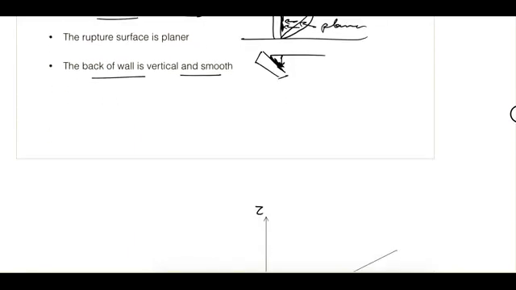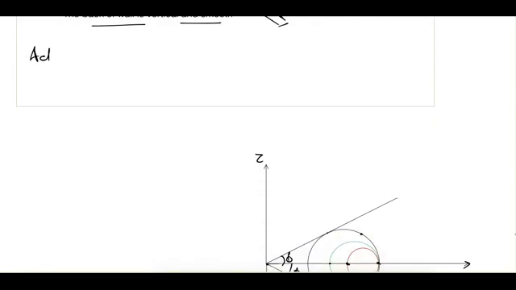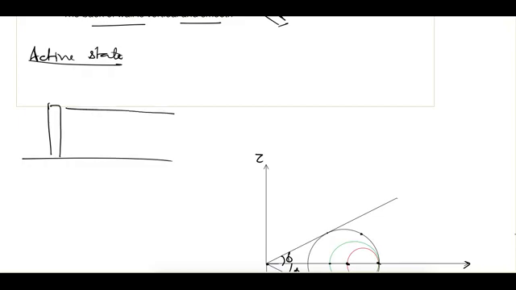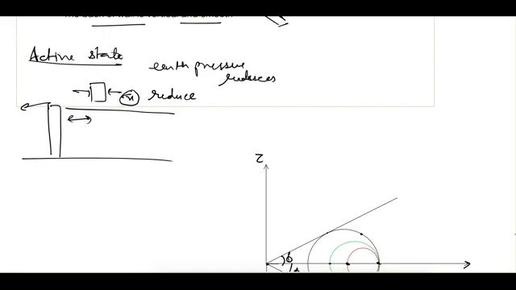Now we'll consider the active and passive state. First we'll see the active state. What happens in the active state? This is the wall and this is the backfill. The wall moves away from the soil, and because of that the soil mass can expand, so the compressive stress decreases. We can say that the earth pressure reduces compared with the earth pressure at rest condition.